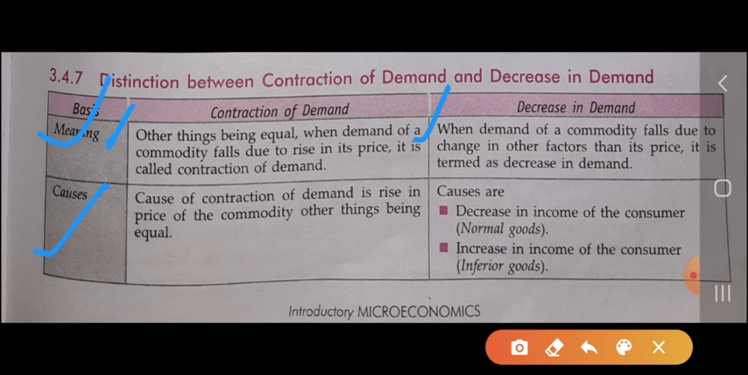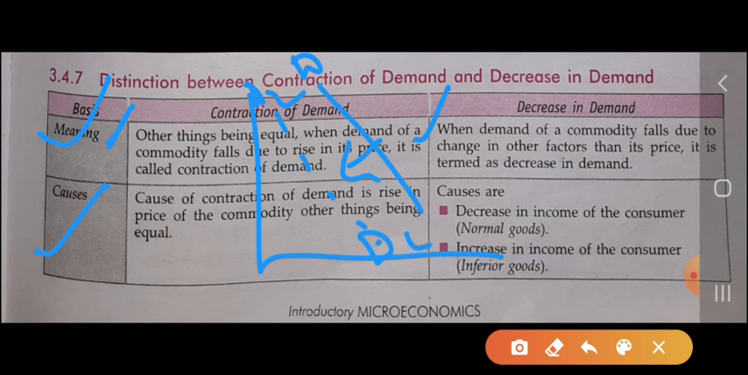But in the case of decrease in demand, there is a decrease in the income of the consumer. When the consumer's income decreases, the normal good is consumed less by the consumer, so the curve is shifted leftward, that means like this, from D to D2.